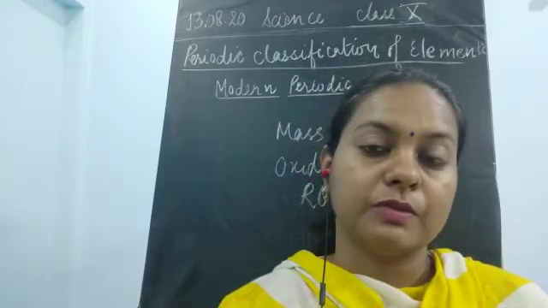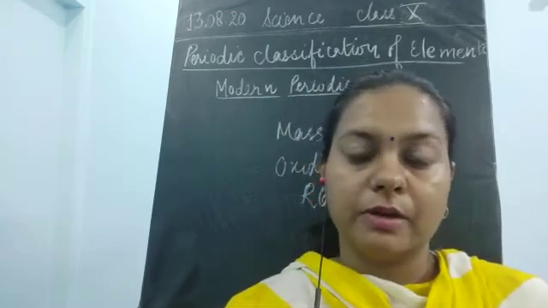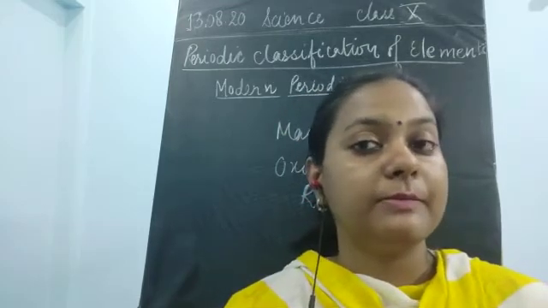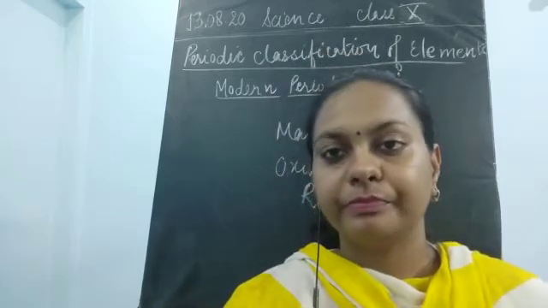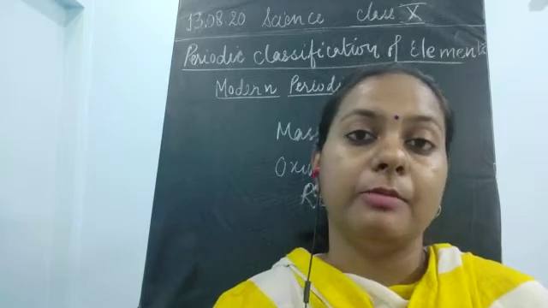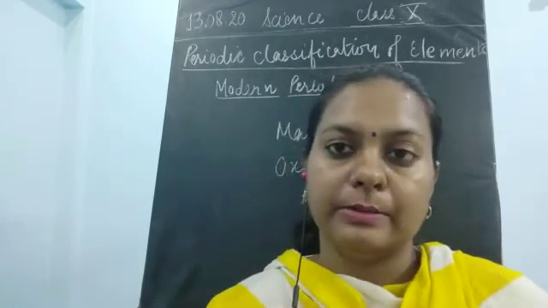Why? Because isotopes were also discovered at that time. Once the isotopes were discovered, they were not sure where to keep hydrogen, in which column they needed to keep it. So this became a very big problem for the scientists, where to place these isotopes in the periodic table.